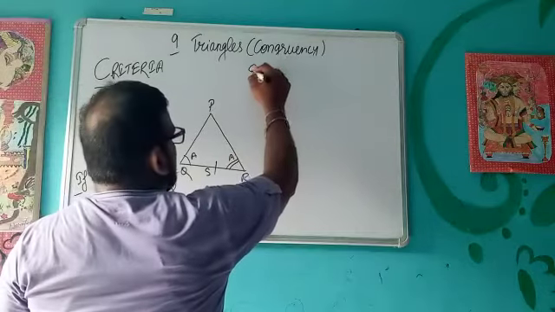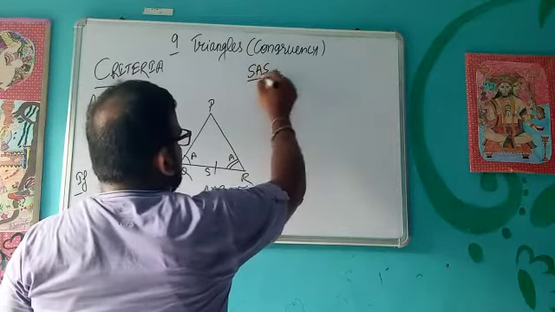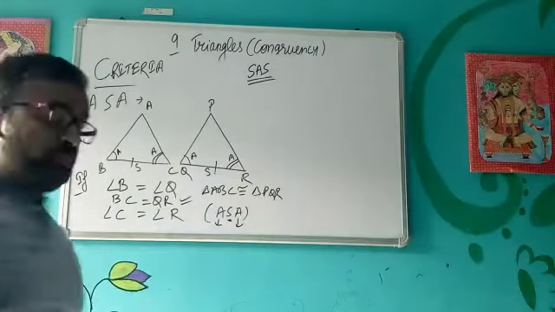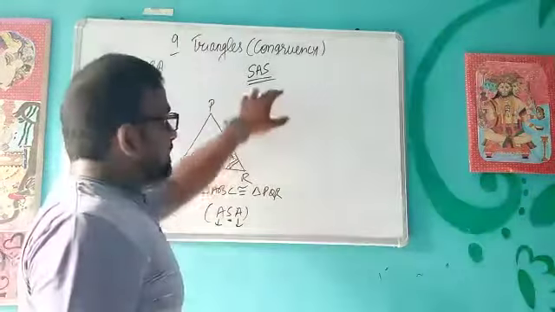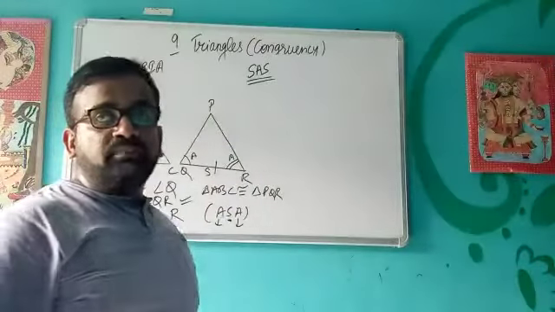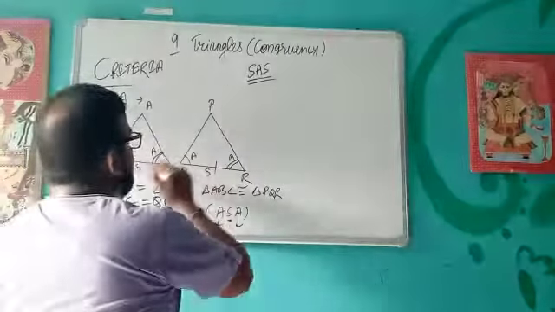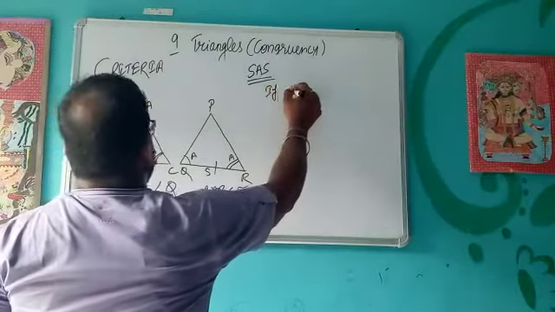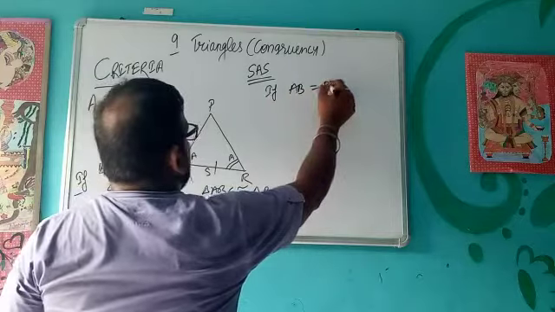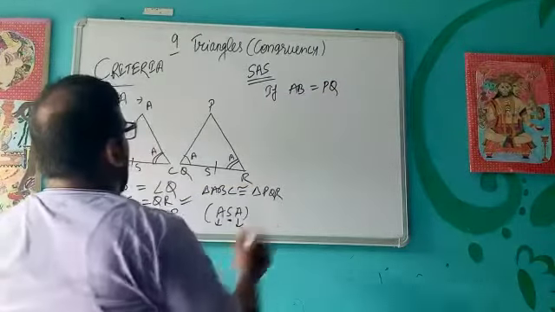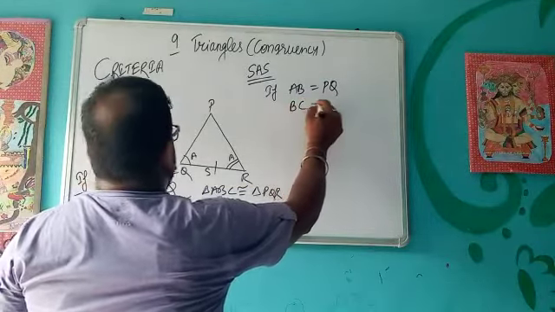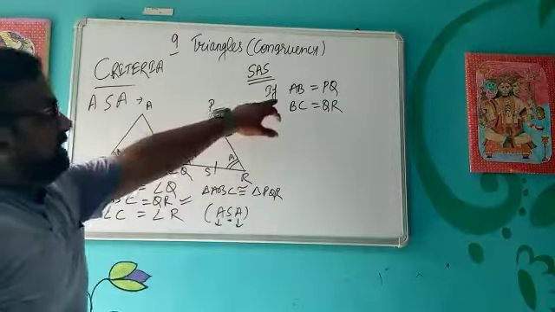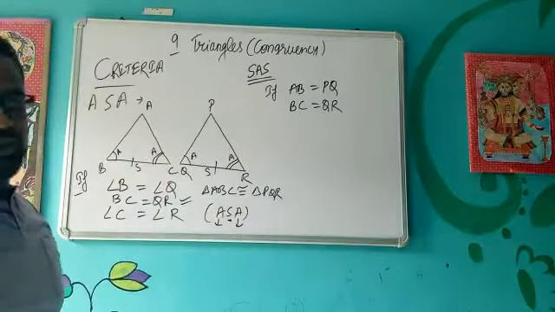The next is SAS. Again, the way we speak the criteria, the same way that criteria should be fitted in the triangle. For example, for the same triangle, suppose AB is equal to PQ and BC equal to QR. So these two sides are equal to each other.